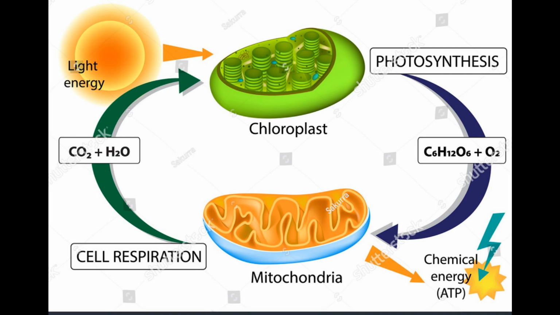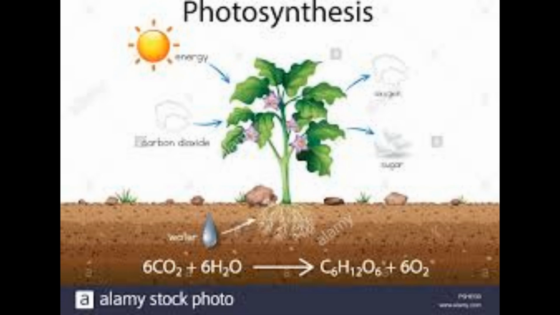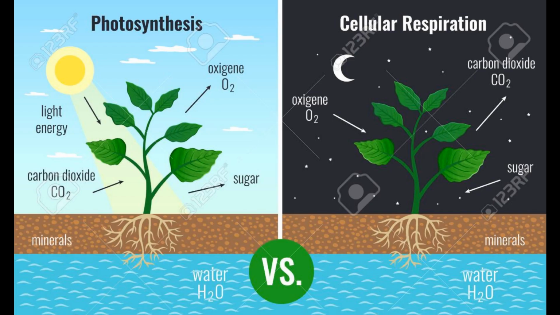Photosynthesis takes place only during daytime in the presence of light, while respiration takes place throughout the day. During photosynthesis, food is prepared using carbon dioxide, water and sunlight in the presence of chlorophyll. Oxygen is released. In the respiration process, this oxygen combines with the food or glucose and they are broken down to release carbon dioxide, water and energy.